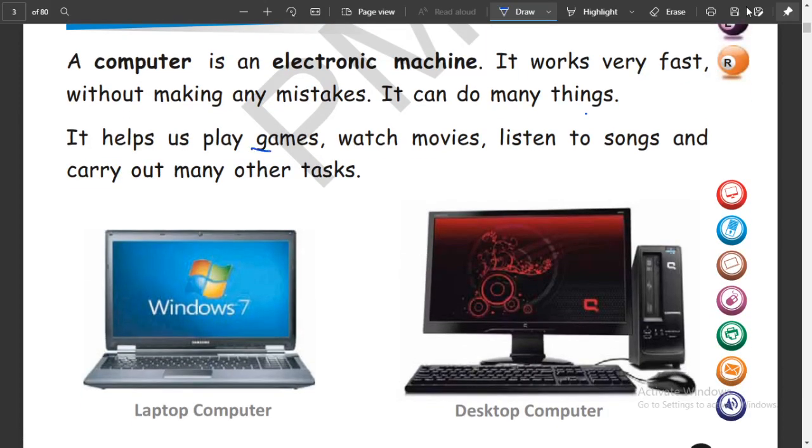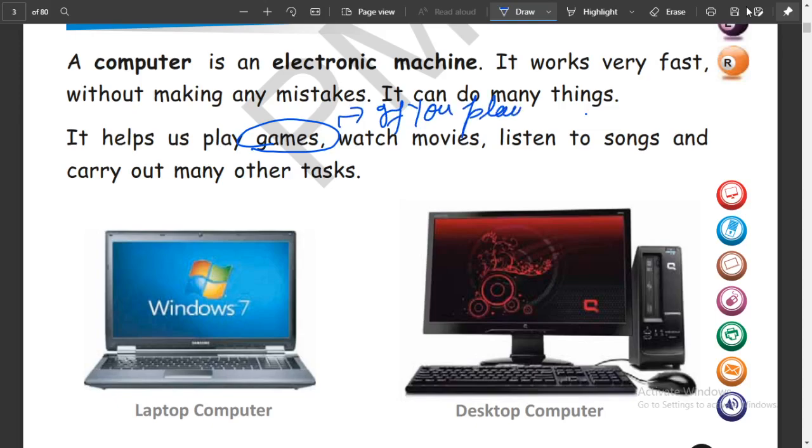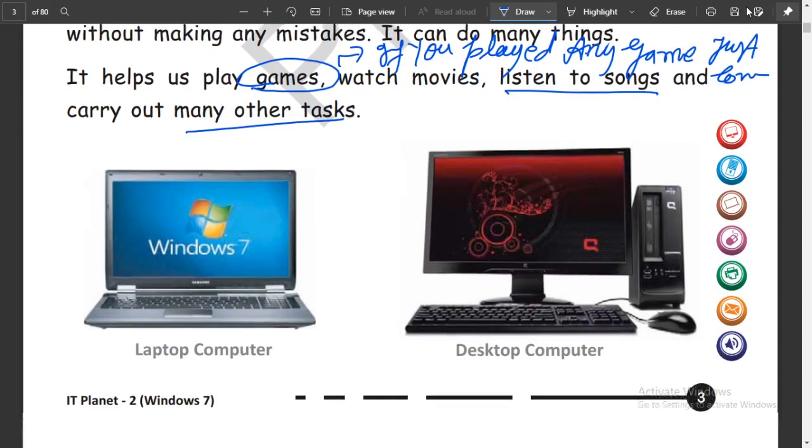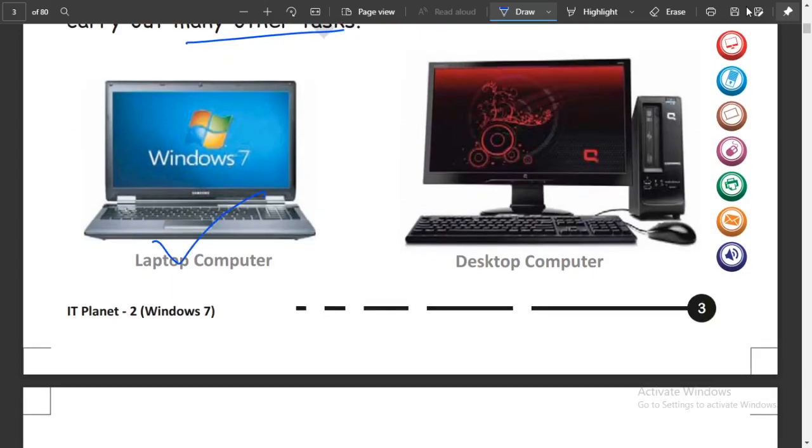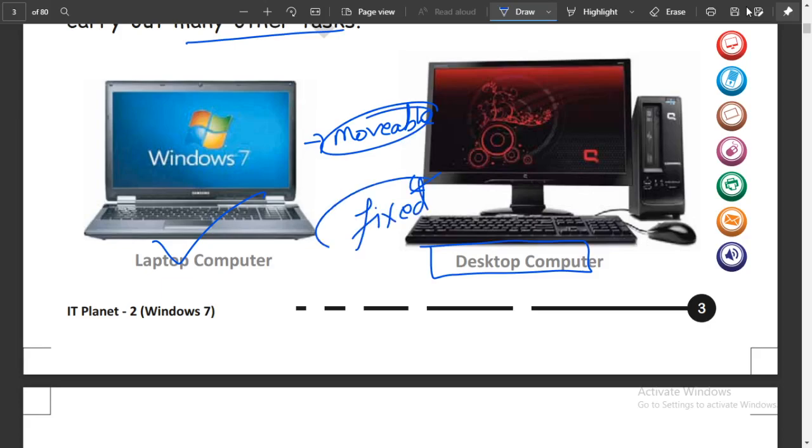It helps us play games, which means you can play games. If you have played any game, then comment it. It helps us listen to songs and carry out many tasks. In general, we have two types of computer. First is laptop and second is desktop. The difference is that a laptop is movable and a desktop is fixed. That is, we can't move a desktop.